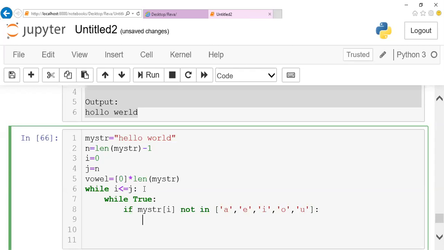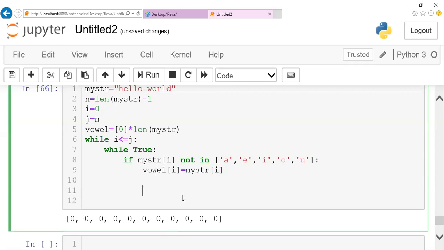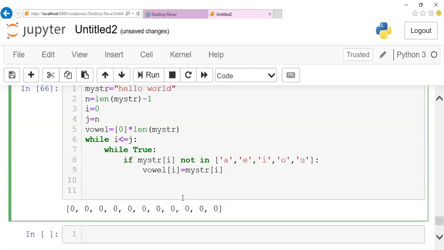If it is not a vowel, this character will be replaced at the concerned position itself, right? So I'll mention vowel of i is replaced with my string of i. So now this string of i is replacing this one when it is not a vowel. And after replacing, I'm supposed to move to the next position, so I'll increment my i value, i plus assign 1. Done.